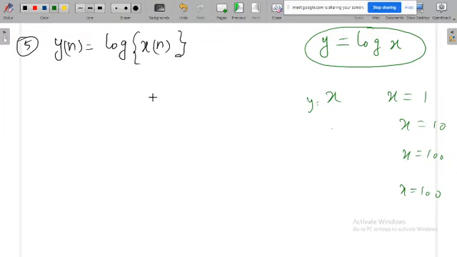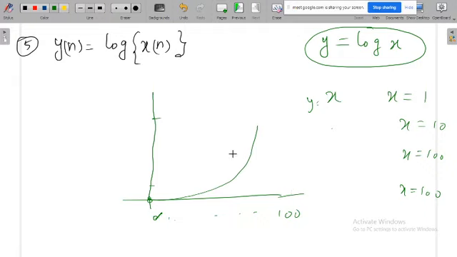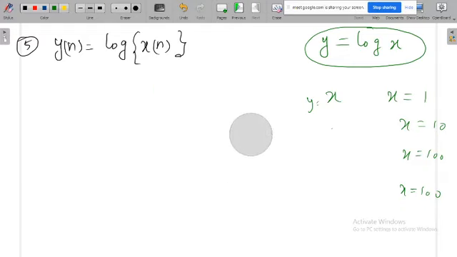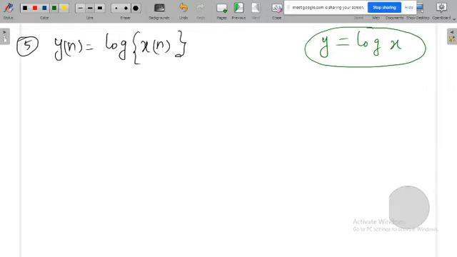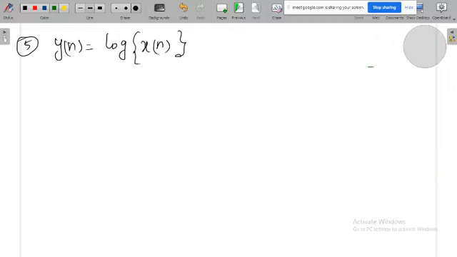Say for example, again I can draw it here. If 0, 1, 2 up to 100 is there, then for 0, log 0 is not defined, but when you take log 1, that is 0, log 10 means 1. When you get log 100, that is 2. But if you try to plot, this will be a graph like this. It will go like this. So this will follow this pattern, so that means this is not a linear one. So log nature is always non-linear. So again this system is also a non-linear system.